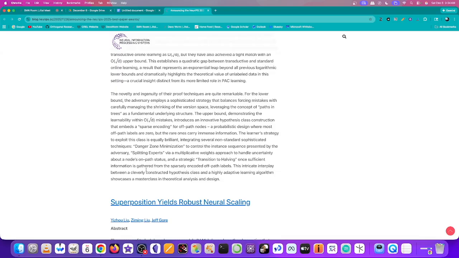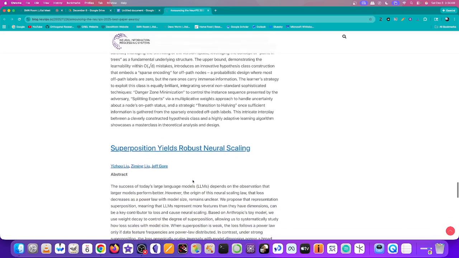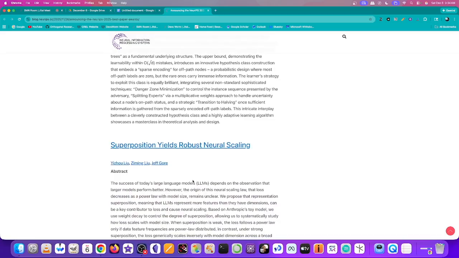This intricate interplay between a cleverly constructed hypothesis class and a highly adaptive learning algorithm showcases a masterclass in theoretical analysis and design. So that's a good paper there.